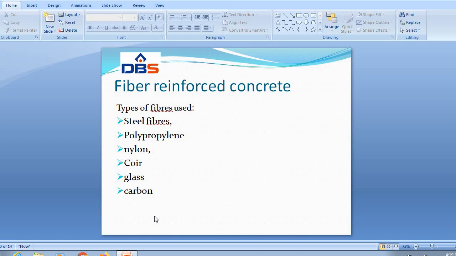So by using different types of fibers like steel, polypropylene, nylon, asbestos, coir, glass and carbon, we can achieve high tensile strength and the lifetime of the structure will be increased.